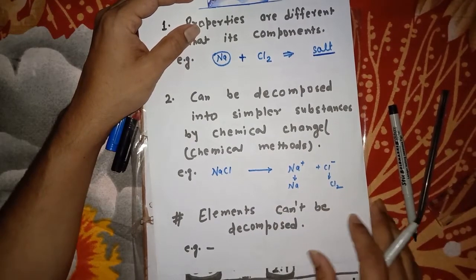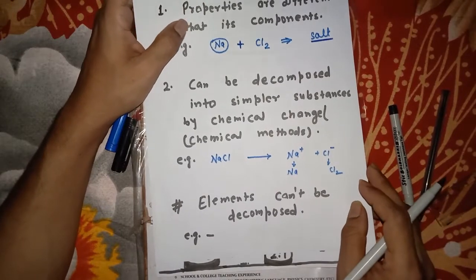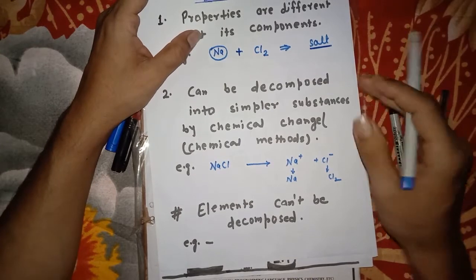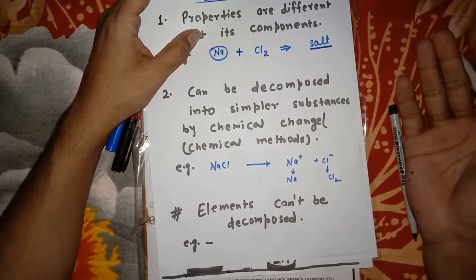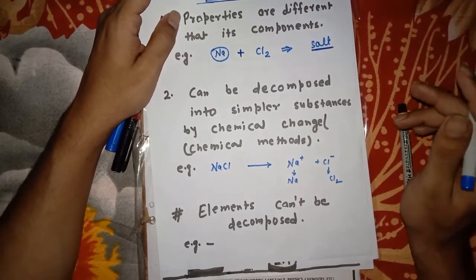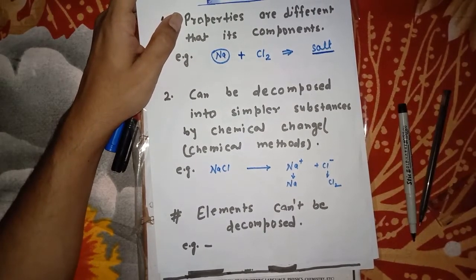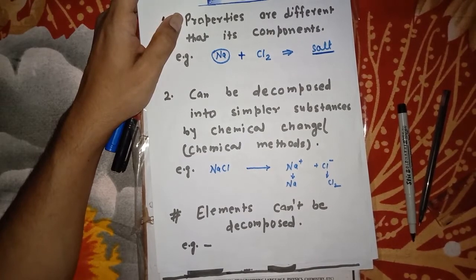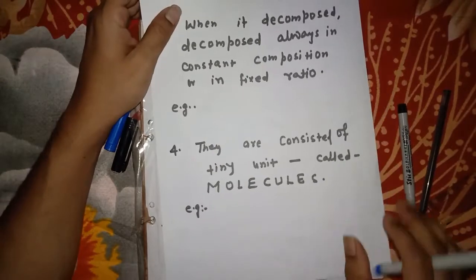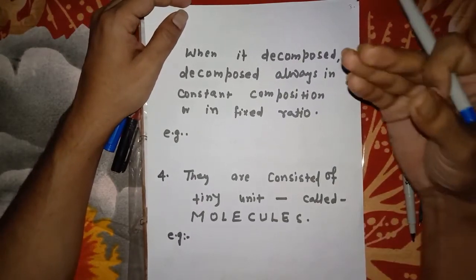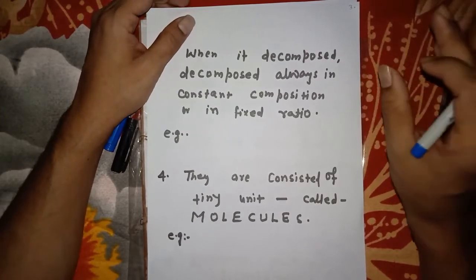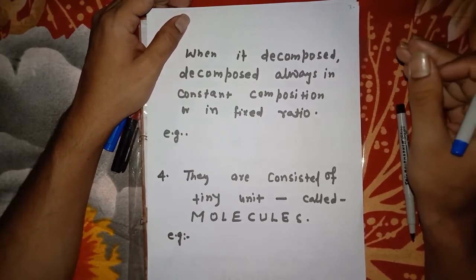Have you got my point? But we have already told you that an element can't be decomposed. Sodium can't be decomposed. It is already in its simplest form. But a compound can be decomposed into simpler constituent particles. But here is another property: when it is decomposed, it is always in a constant ratio, composition or proportion.